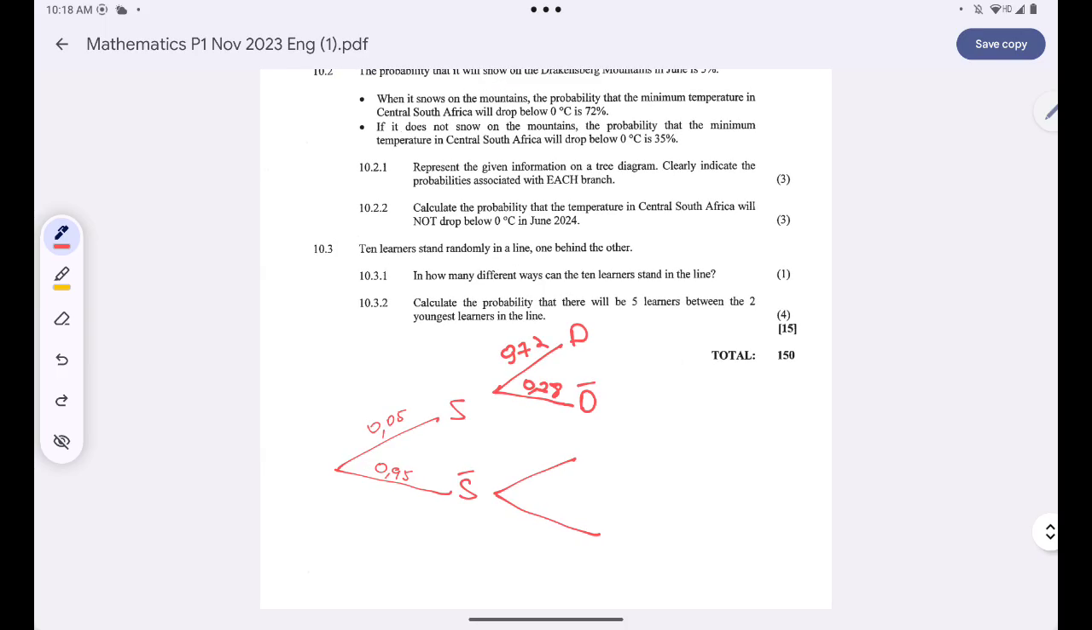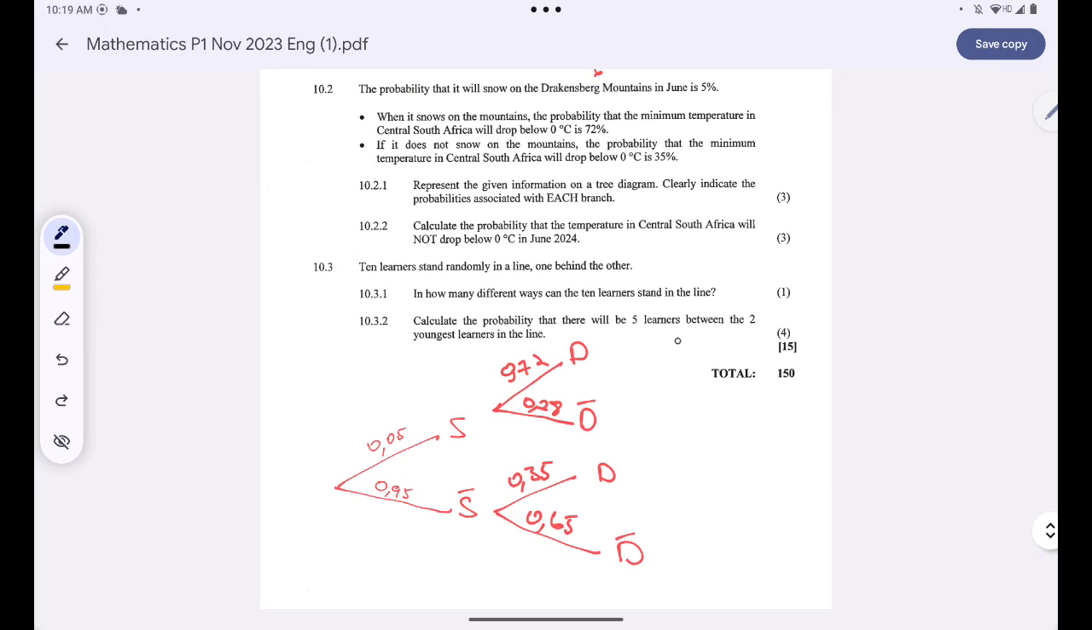Okay, same thing applies. If it does not snow on the mountain, the probability that the minimum temperature in central South Africa will drop is 35%. So it's either the temperature will drop or it will not drop. So the probability that it will drop is 35%, which is just 0.35, and then we have 0.65 here. All together.